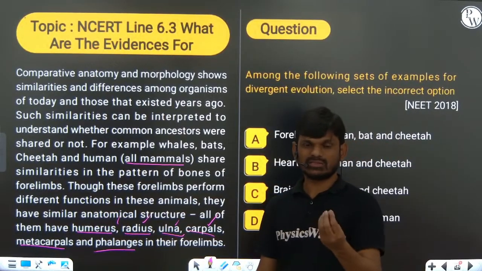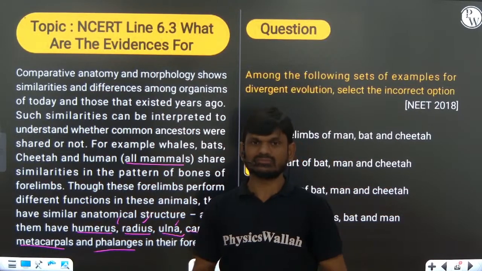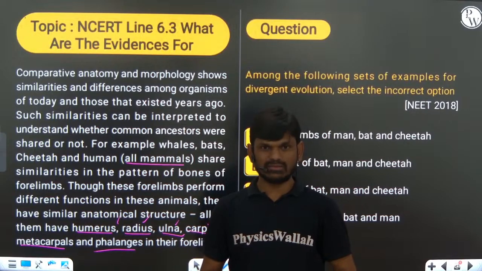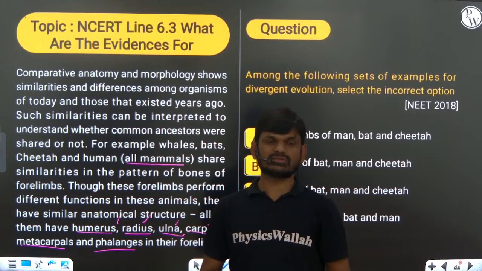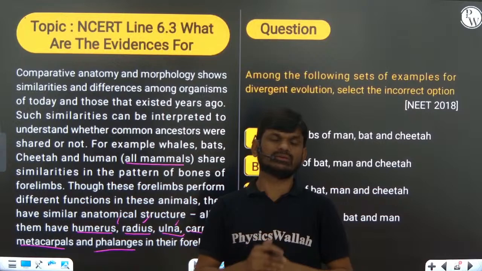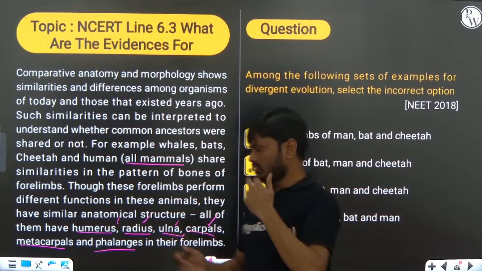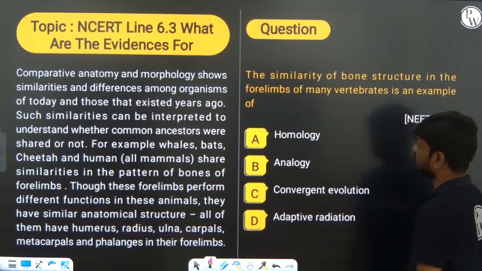In a cheetah they help in running, in a bat they help in flying, and in humans they help in running, swimming, walking, and other functions. So that is very, very important.